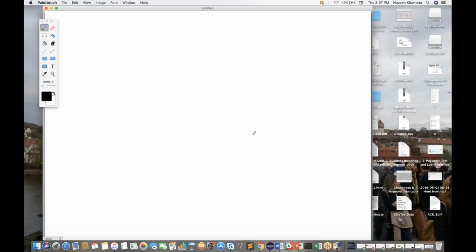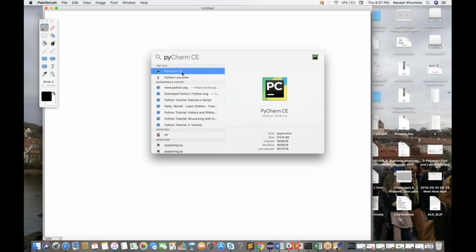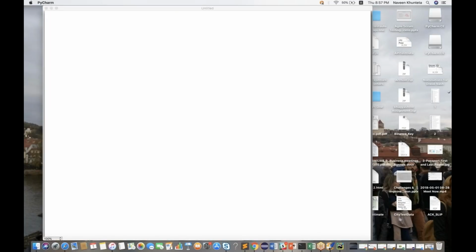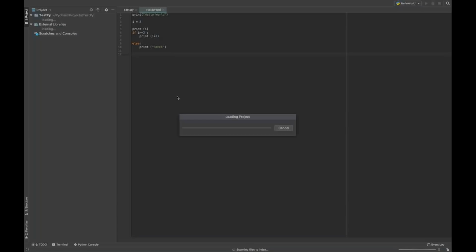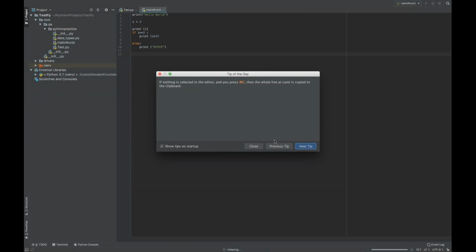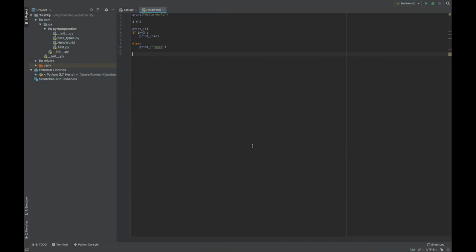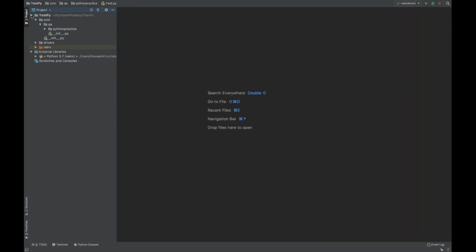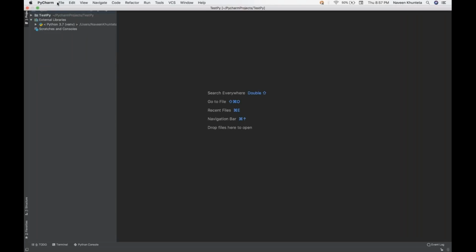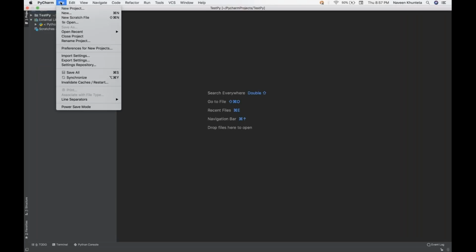So what we have to do, guys, is open my PyCharm. This is the editor that we are using to write the script. You will see that PyCharm is getting launched, and then my existing project is getting opened over here. It gives you some tips, but I don't want any tip of the day, so simply close it. Let me close all these files, and we will create a new project. I'll go to File and create a new project.